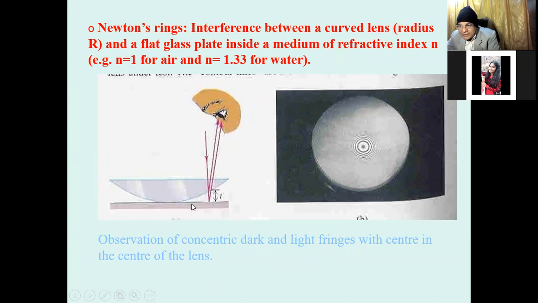In this diagram, you see this one is a plate, and here is a plano-convex lens. The plano-convex lens is placed on the plate. So there is a wedge-shaped film, and this film gives the constructive and destructive interference pattern of the reflected light, and the rings are formed.